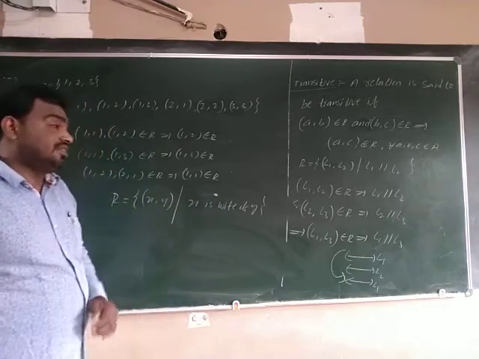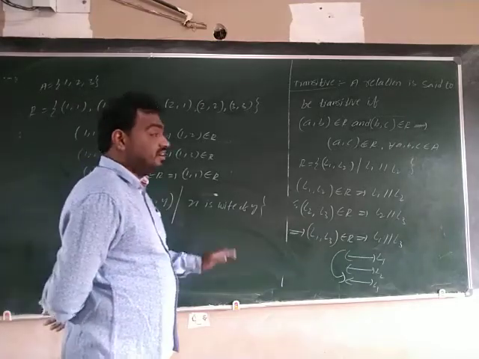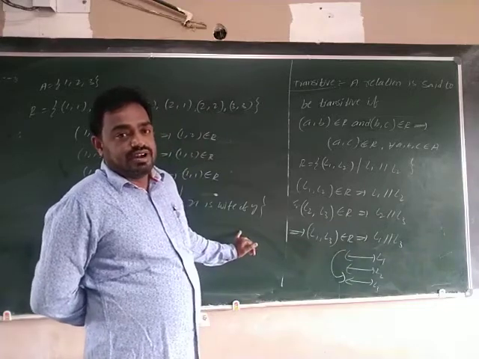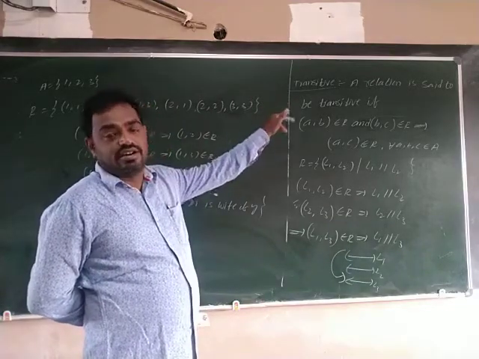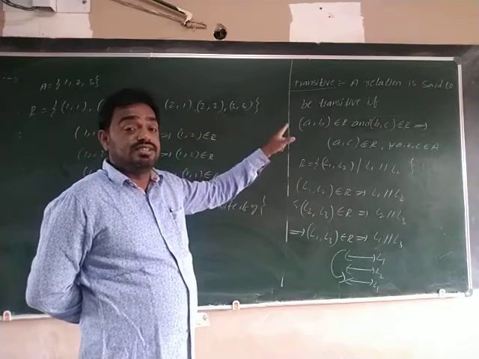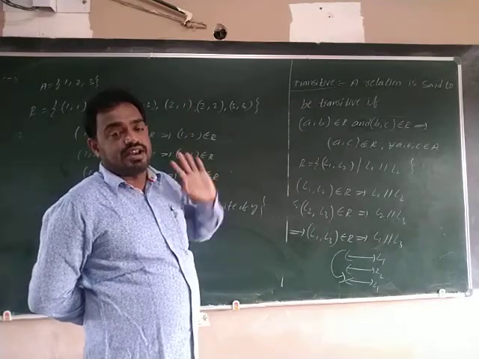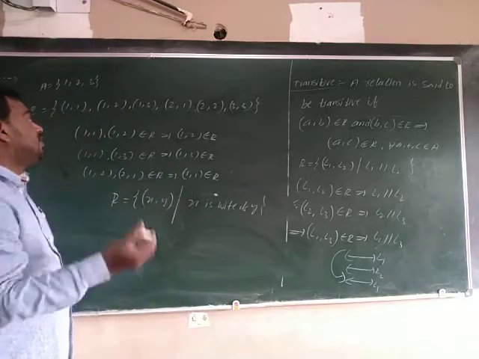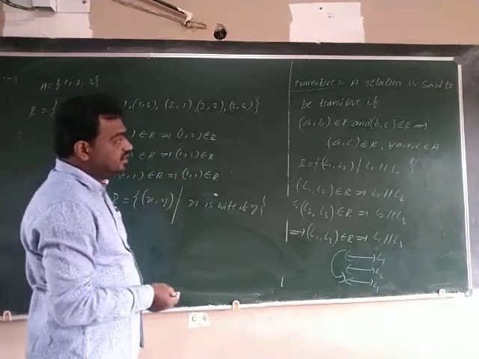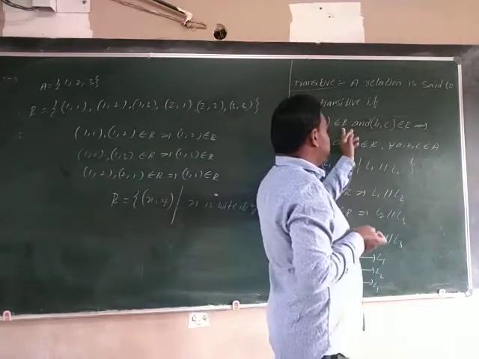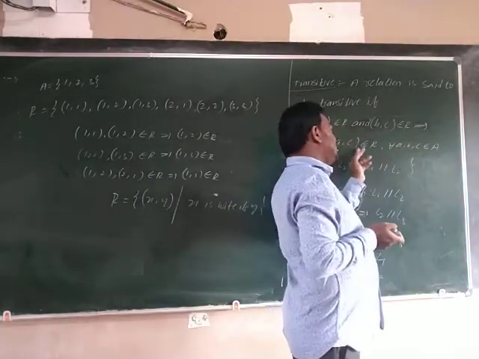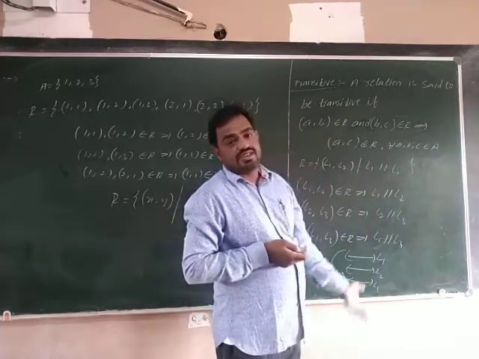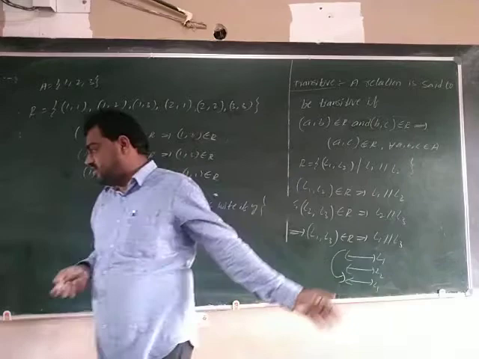Your idea is, you definitely thought it is not transitive. But it is transitive. Maybe you thought this one is not transitive, but this is transitive. How do you see it? We have one more condition. What is that? (a, b) belongs to R and (b, c) belongs to R, then (a, c) belongs to R, for a, b, c in R. Then the relation is called transitive.